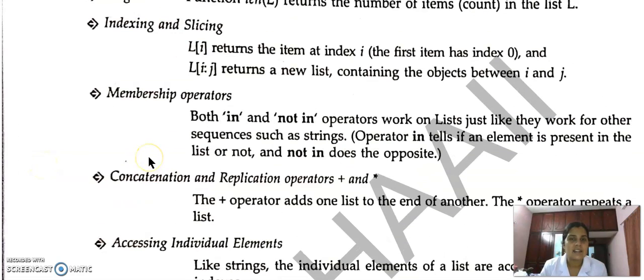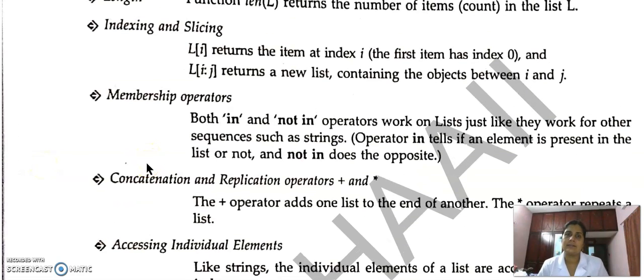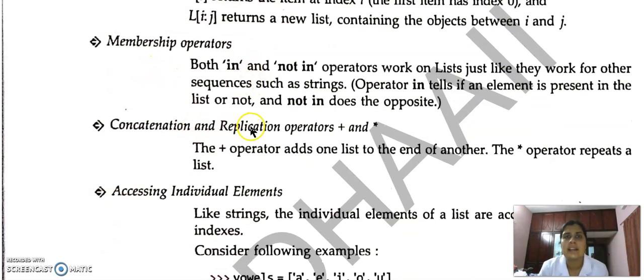Then indexing and slicing. Like in string, we already studied indexing and slicing. That means in indexing, elements are stored from the zeroth position onwards. The first element is stored at the zeroth position. So L of i returns the element at index i, from index 0, then index 1, up to index L minus 1. L is the total number of elements in a list, and the last element is at L minus 1. Then membership operator: like in string, both in and not in operators are used.